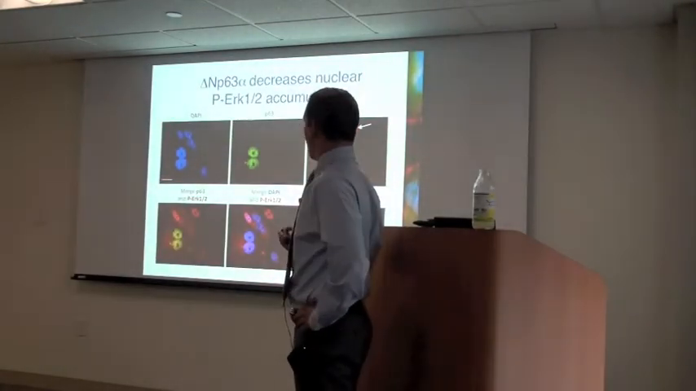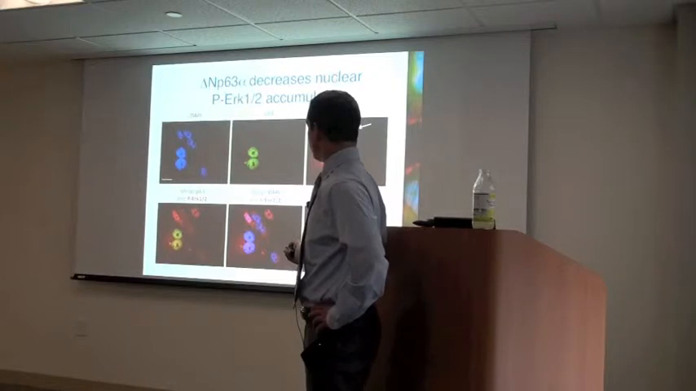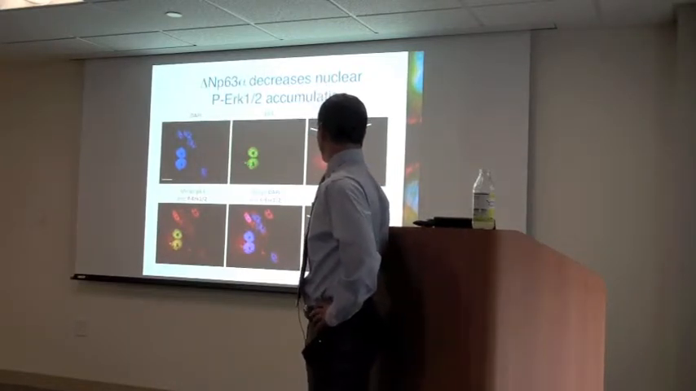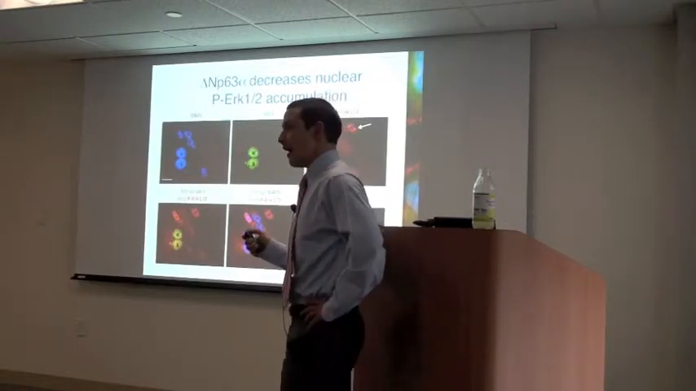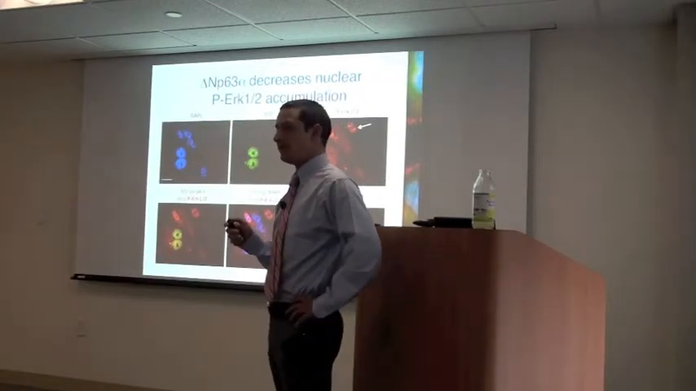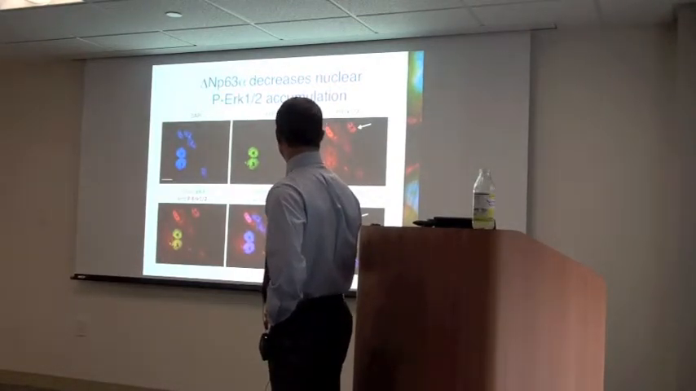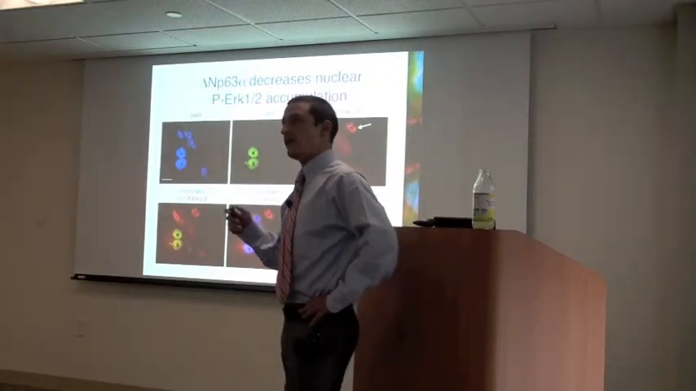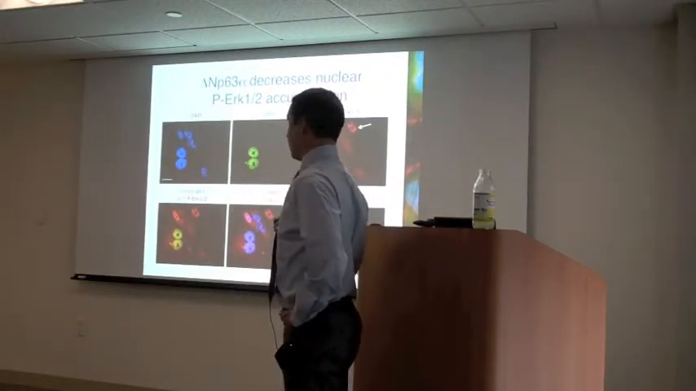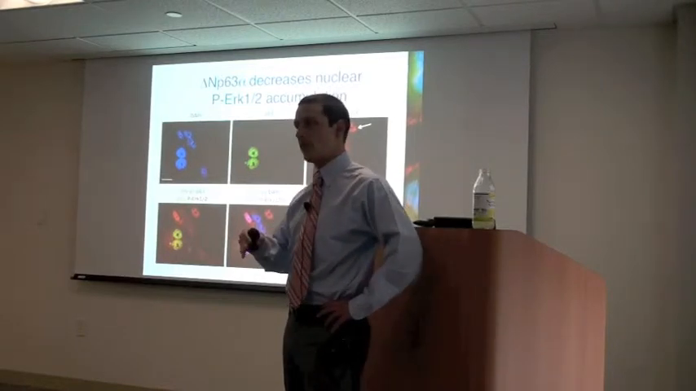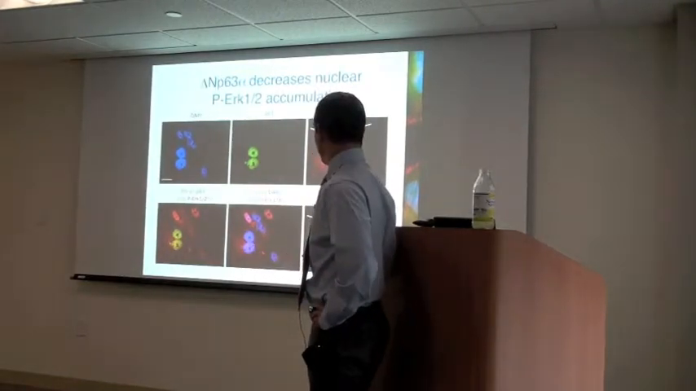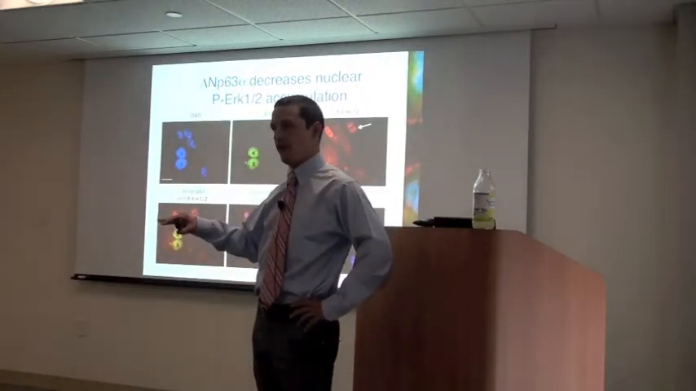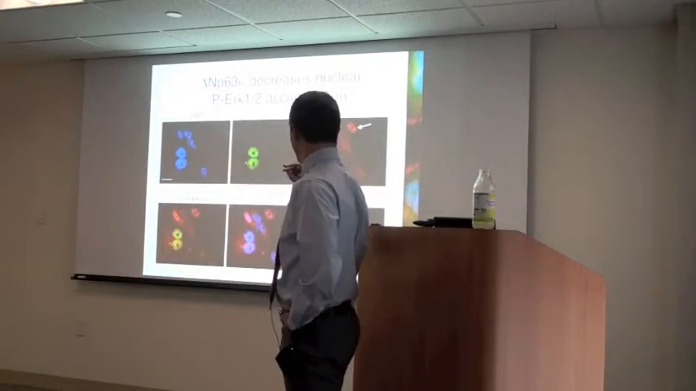So I generated a mixed population of p63 positive and p63 negative cells, and then assessed phosphorylated ERK levels by immunofluorescence. And I found that in a significant number of cells that were p63 negative, the nucleus expressed higher levels of phosphorylated ERK compared to the cytoplasm, while in the majority of the p63 positive cells, there was a uniform distribution of phosphorylated ERK between the cytoplasm and the nucleus.